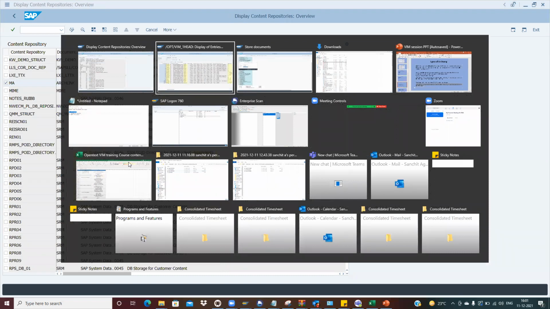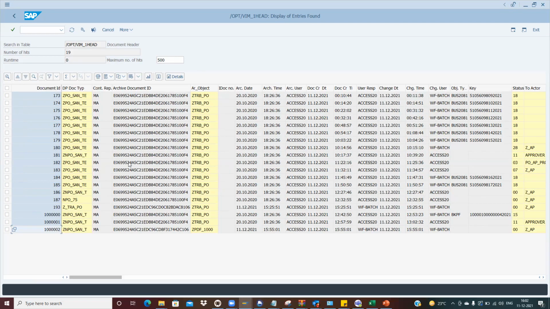It happens basically due to upgrades and updates. If the basis team finds that the storage is very low, they remove it based on the agreement between the client and the team. If the client says they don't need anything beyond 5 years, then you remove the documents and images from the server. That will be part of the basis activity.